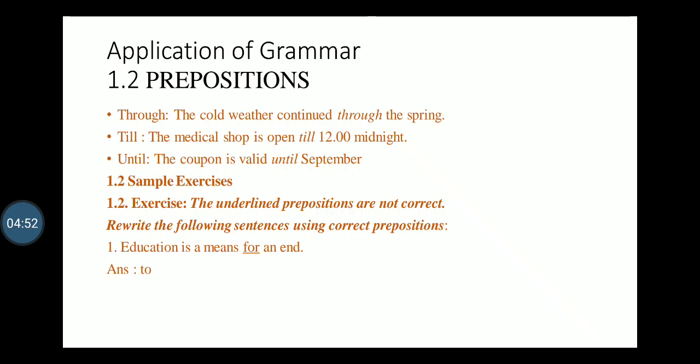And since is a superlative form, it indicates exact, specific time, like since 2 years. From indicates when the action started, and for just indicates the time. Since indicates the specific time from when the action started and the action is going on.